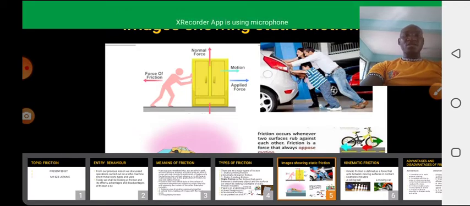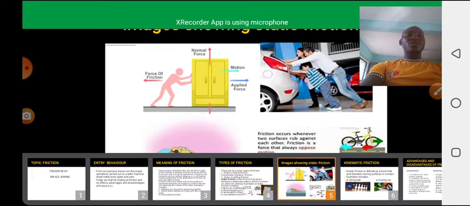You see a person who is pushing a particular body, applying force. You agree with me that there will be a force of friction trying to pull the person away from the object he is trying to push. That means there is a normal force and a normal reaction acting on that body.